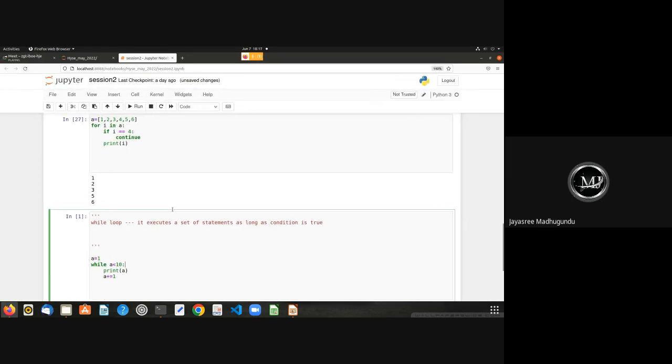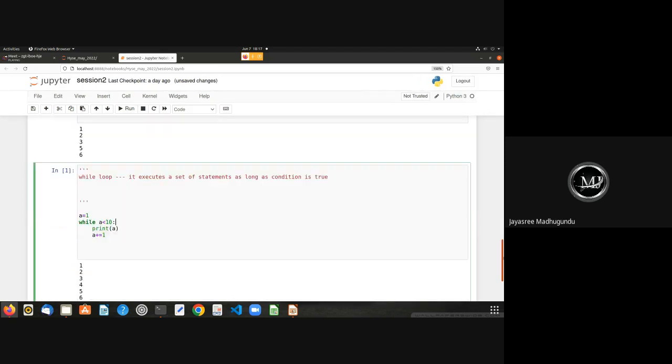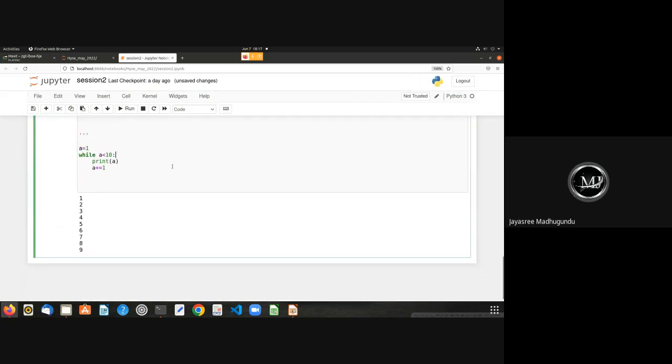Even numbers in a given range. Here we give a plus equals to 2. Not a plus equals to 2, actually. You need to write the if statement there: if a percent 2 is double equal to 0, then print that number. And a plus 2. You can use a while loop. You can use a for loop also.